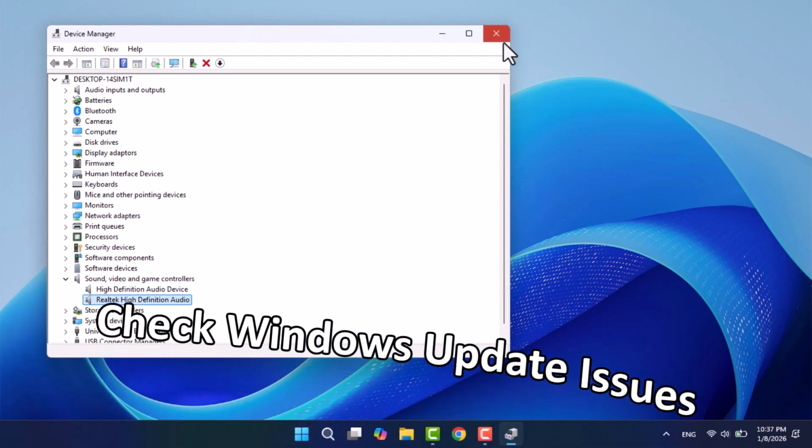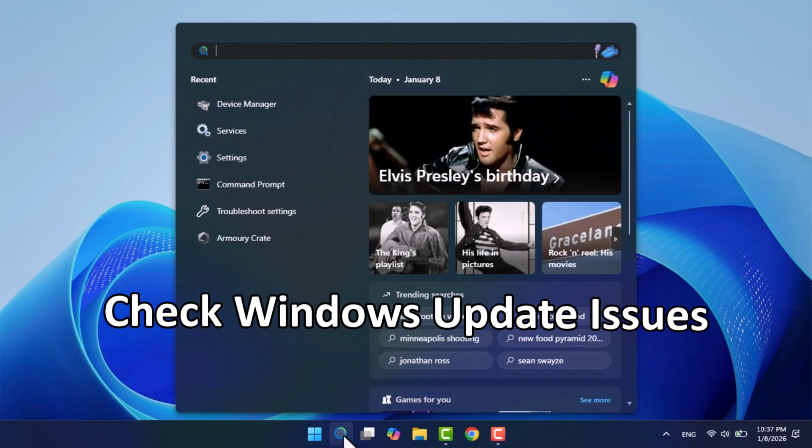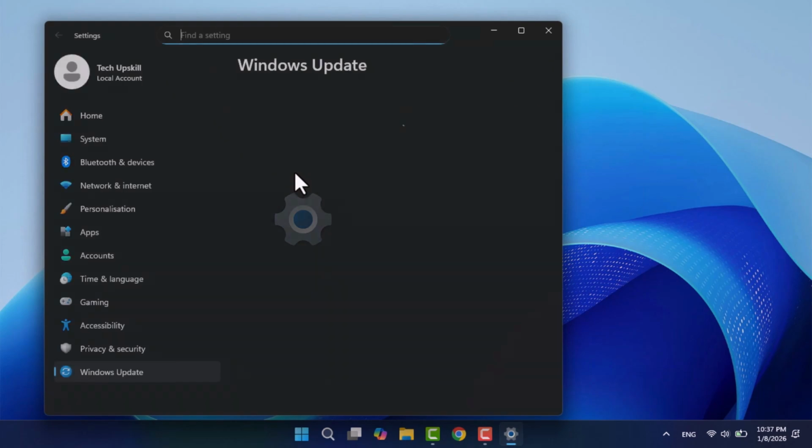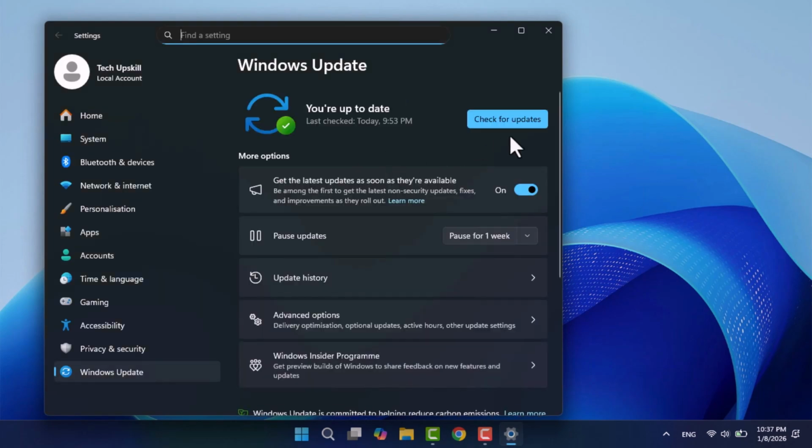Step 6. Check Windows Update issues. Search for Windows Update and open it. Install any pending updates. If the problem started after an update, use the Uninstall Updates option to roll back.